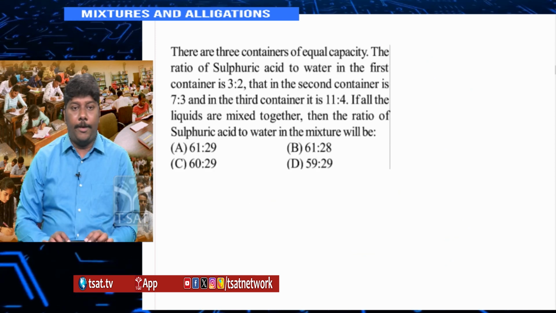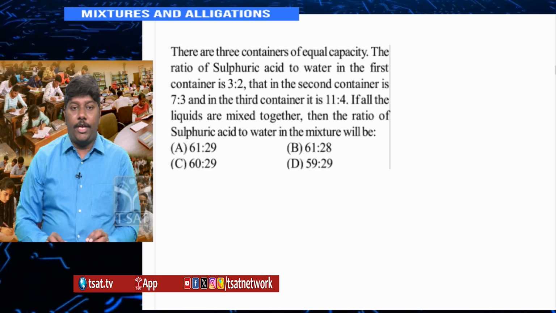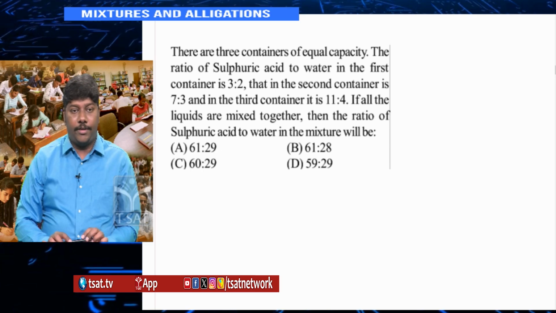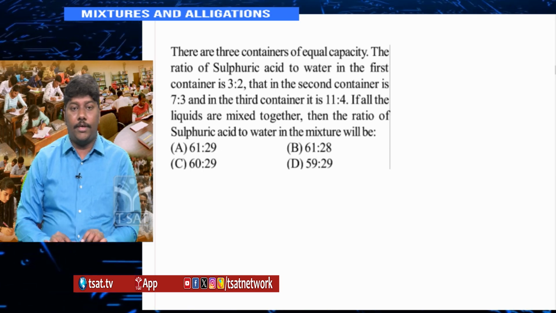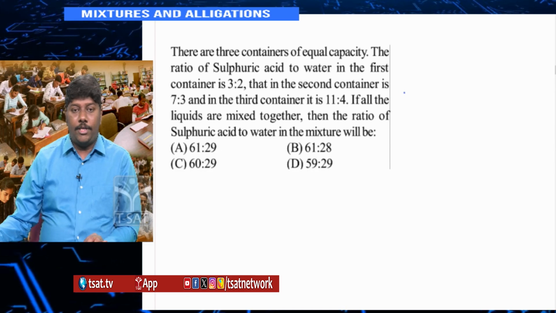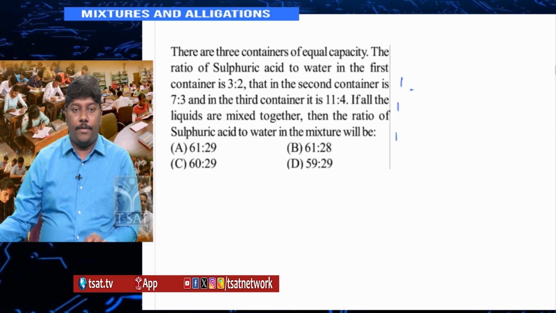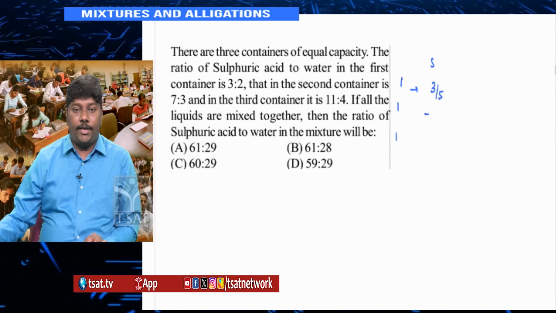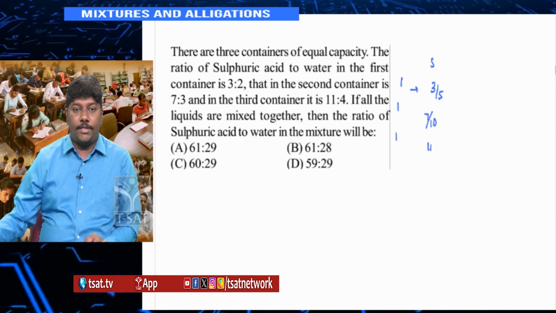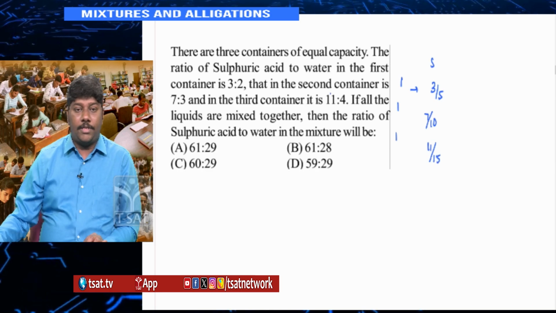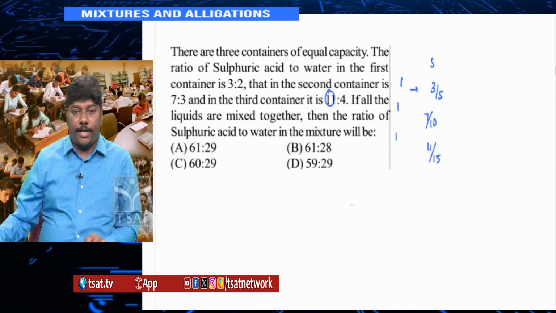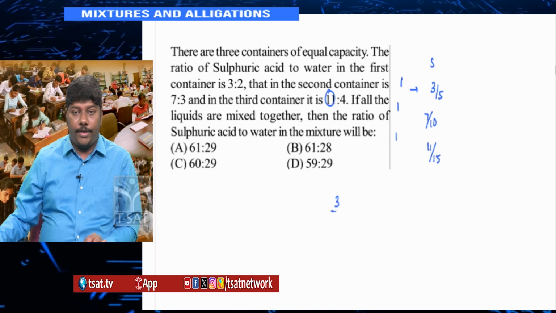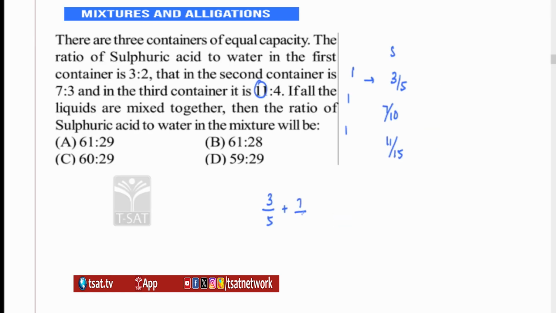Okay, the next one. Here there are 3 containers of equal capacity. The ratio of sulfuric acid to water in the first container is 3:2, second one is 7:3, third one is 11:4. The ratio of quantities is 1:1:1, therefore sulfuric acid is 3 out of 5 in the first container, 7 out of 10 in the second container, and 11 out of 15 in the third container, because 11 parts out of 15 parts. So find out the sulfuric acid here. N1A1 is 3/5, N2A2 is 7/10, N3A3 is 11/15, divided by 1 plus 1 plus 1, which is 3.